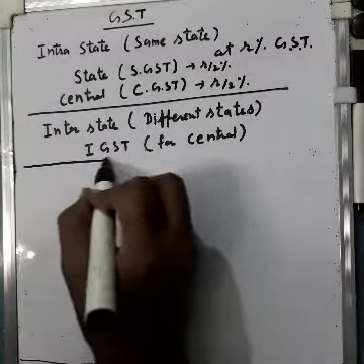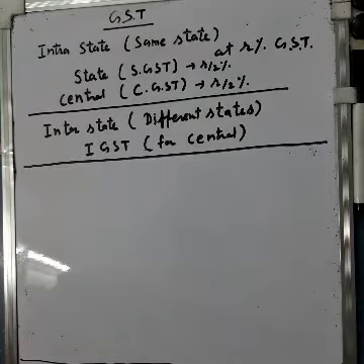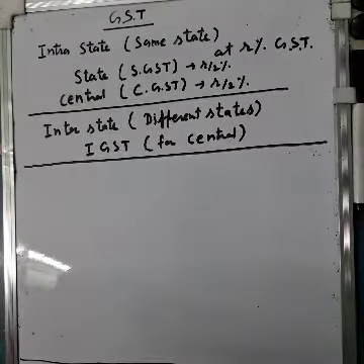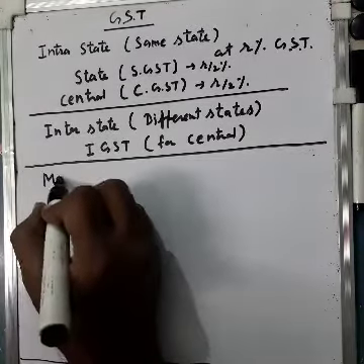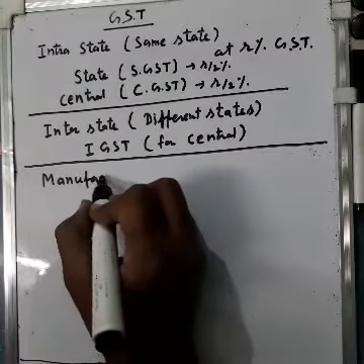Now going to explain one question. Always remember, first I am telling you one example. Suppose at first point a manufacturer is there.